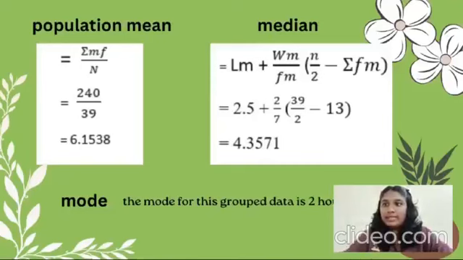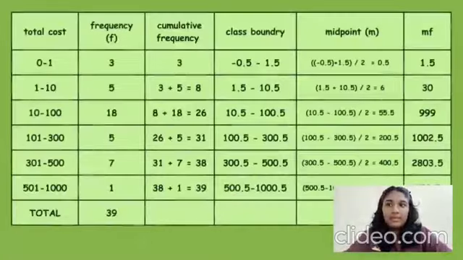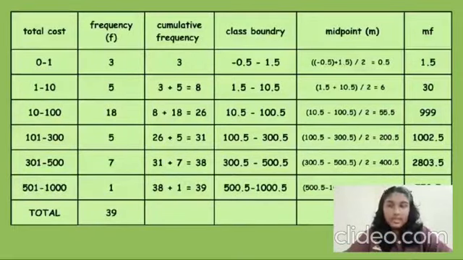Alright, so the same goes for the third table, which is about total cost spent per student for the transportation. And here is the calculation.